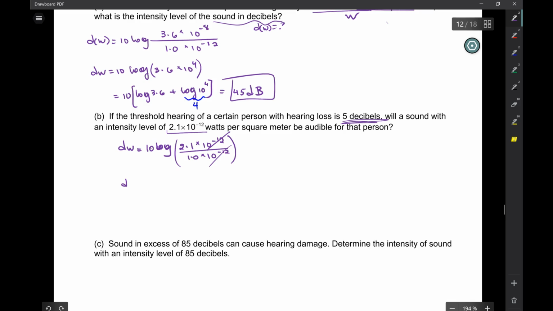So I have D of W equal to 10 log 2.1. Again, calculator here. And that'll be 3.22 decibels. So can the person hear? No. Exactly, it's way too low.